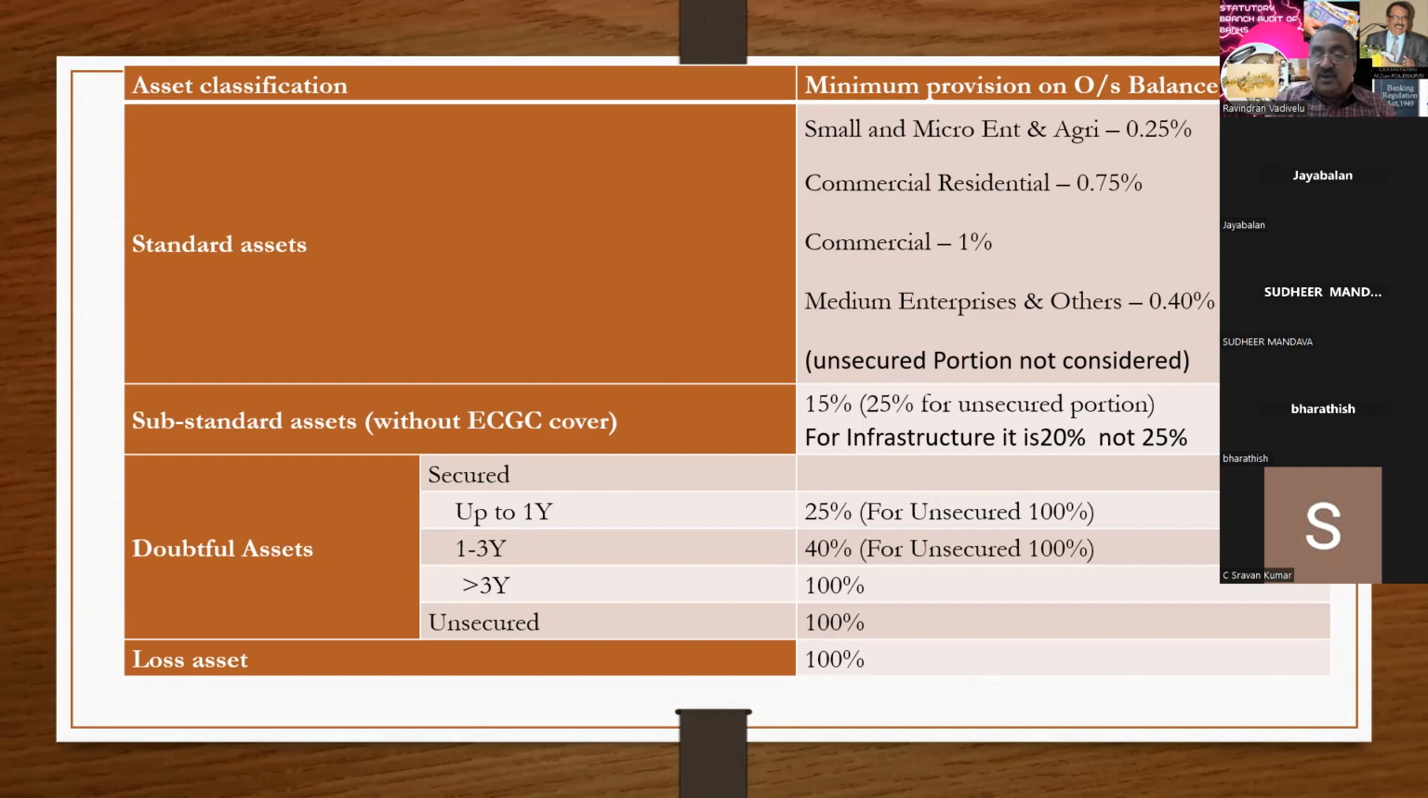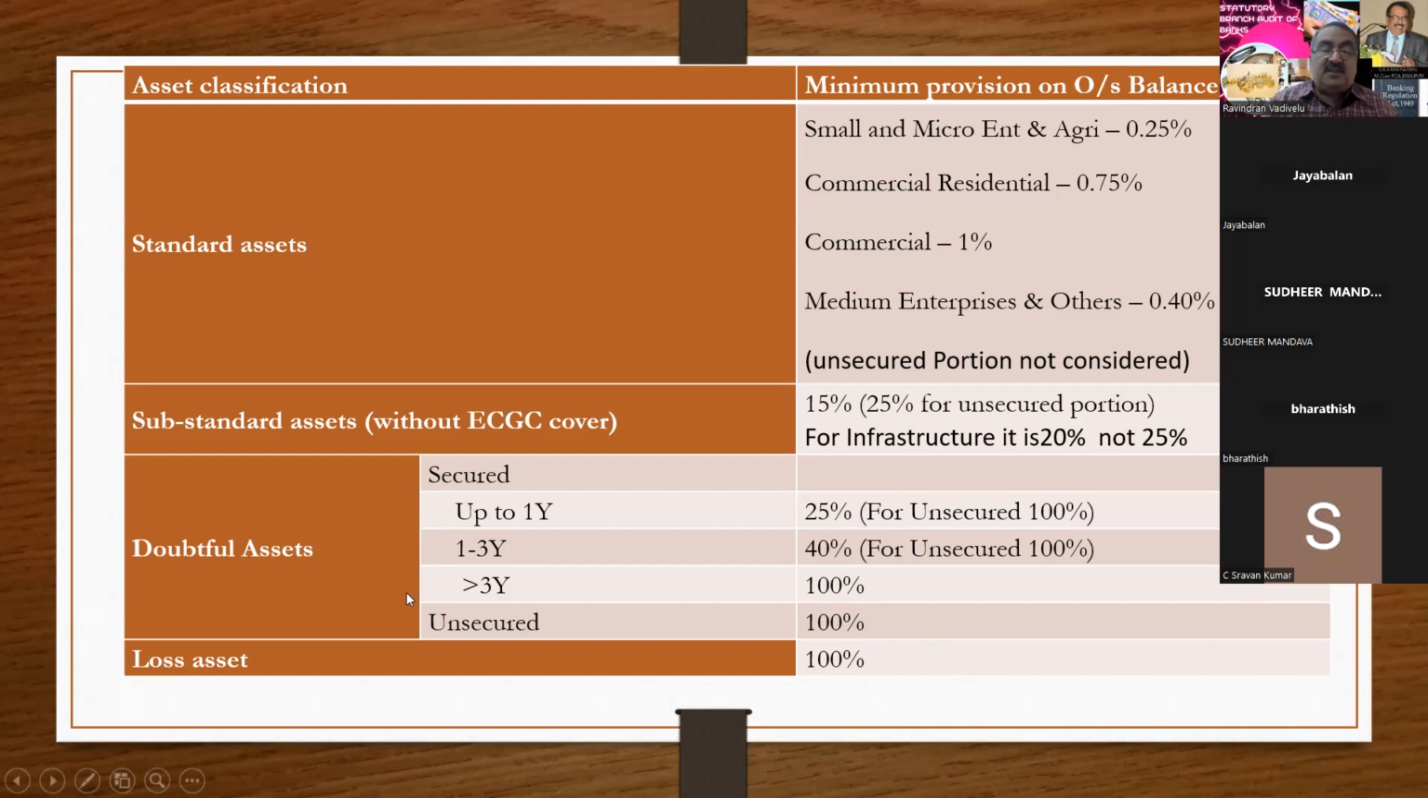And with reference to infrastructure, for the unsecured portion, you have to take 20%. This also tomorrow I will circulate. And with reference to doubtful, up to 1 year, it is 25%. For the unsecured portion, you have to give 100%. That means a clear indication that for the unsecured portion, if there is any loan, if you identify that account as NPA, you have to make a provision of 100%. And if it is a secured portion, you have to make a provision of 25%. And 1 to 3 years, it is 40%. It is more than 3 years, it is 100%.